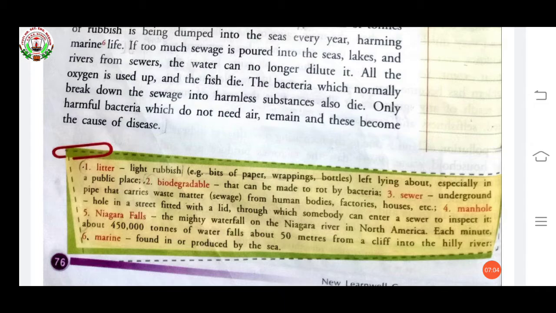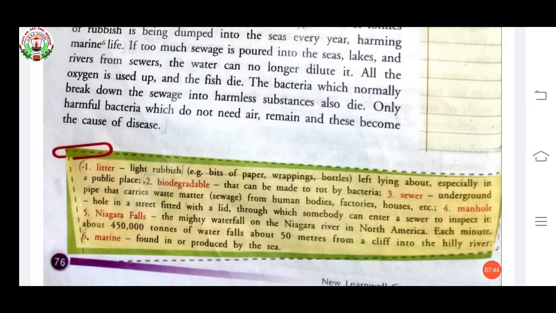Plants or water animals, they are harmed by this dumped waste water. They are harming this marine life. If too much sewage is poured into the seas, lakes, and rivers from sewers, as I told you yesterday, it will harm this marine life. And then water can no longer dilute it. All the oxygen is used up, and what happened?